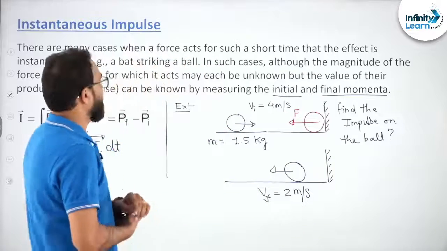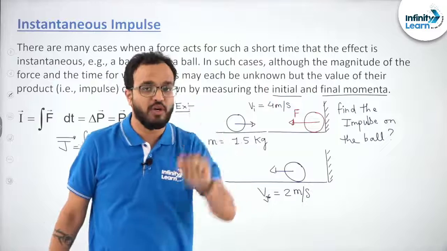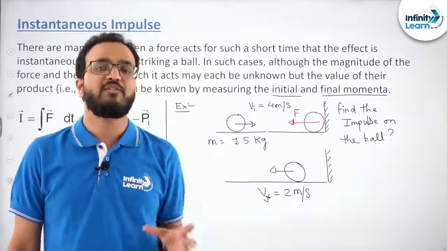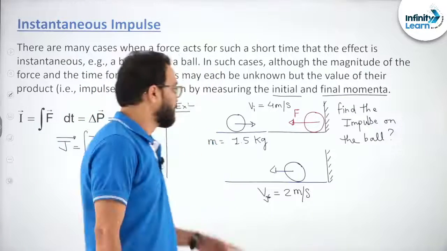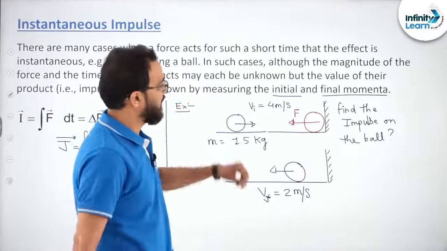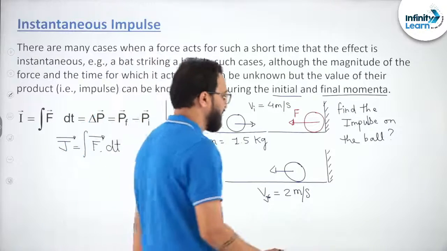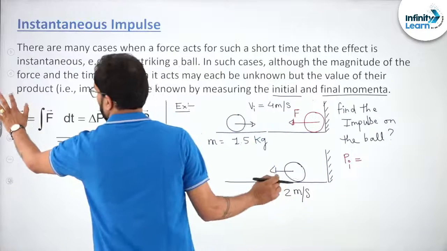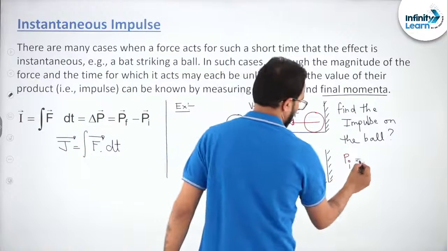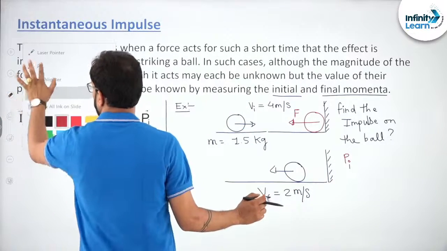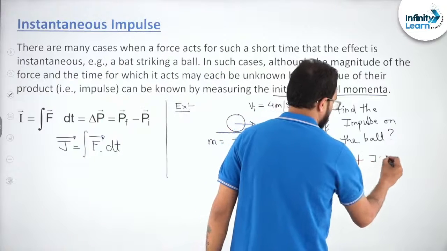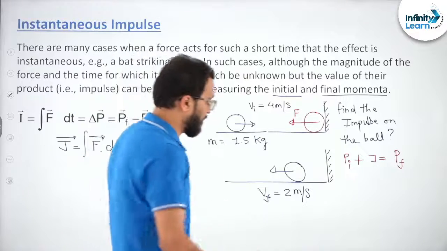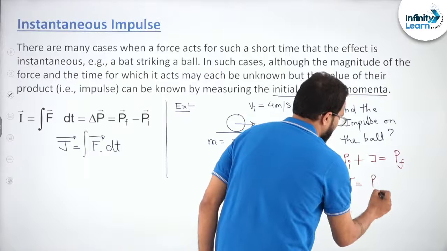So that is why we say that the force which is acting for a very short interval of time, producing a substantial change in the momentum of the object, is known as impulsive force, and it's very high in magnitude. Okay, now we can find the impulse on the ball. A very simple concept. We will say the impulse momentum equation is J equals, we know that. Now here J will become Pf minus Pi.